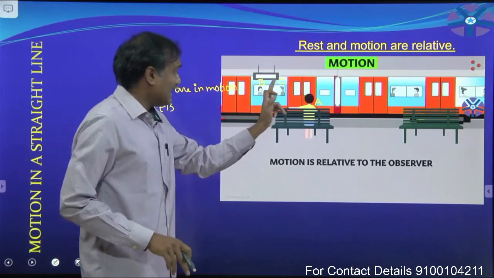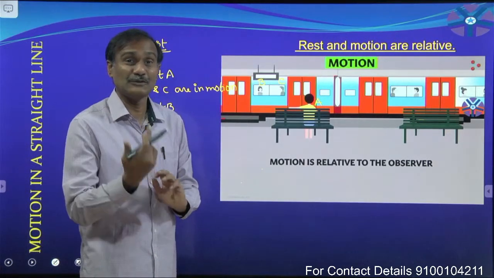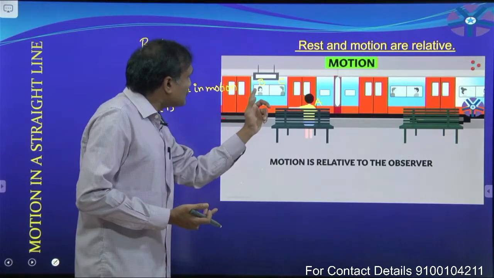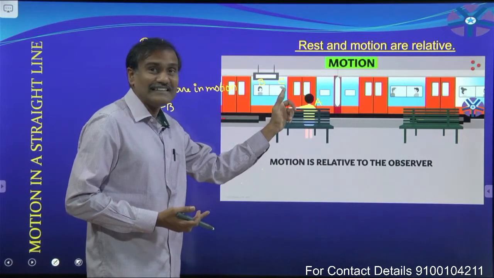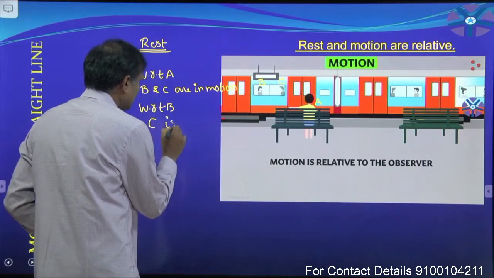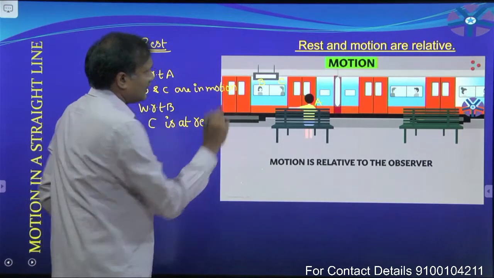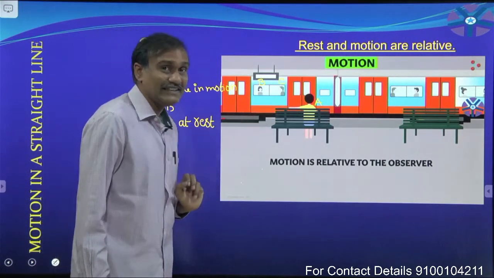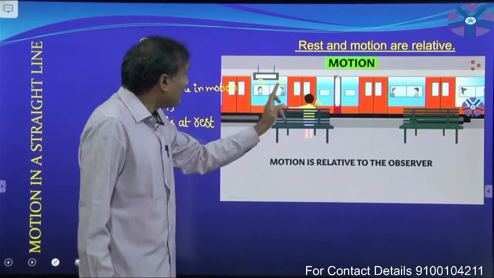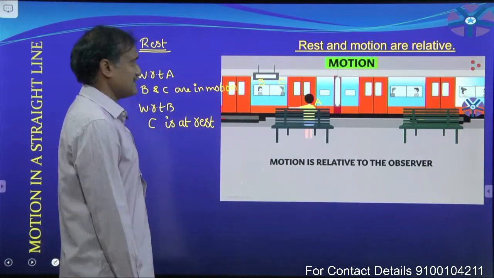No. His position does not change with respect to time and with respect to B. So, with respect to B, C is at rest position. Now, you can observe these two.